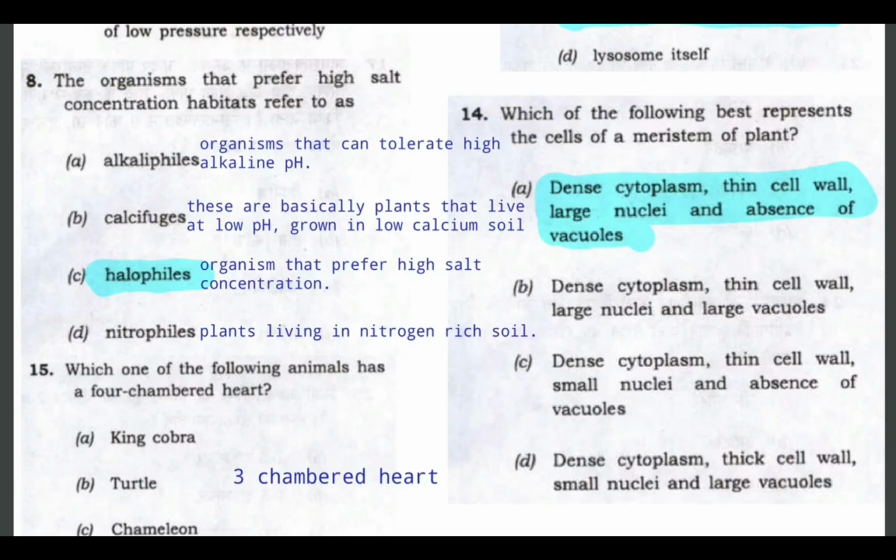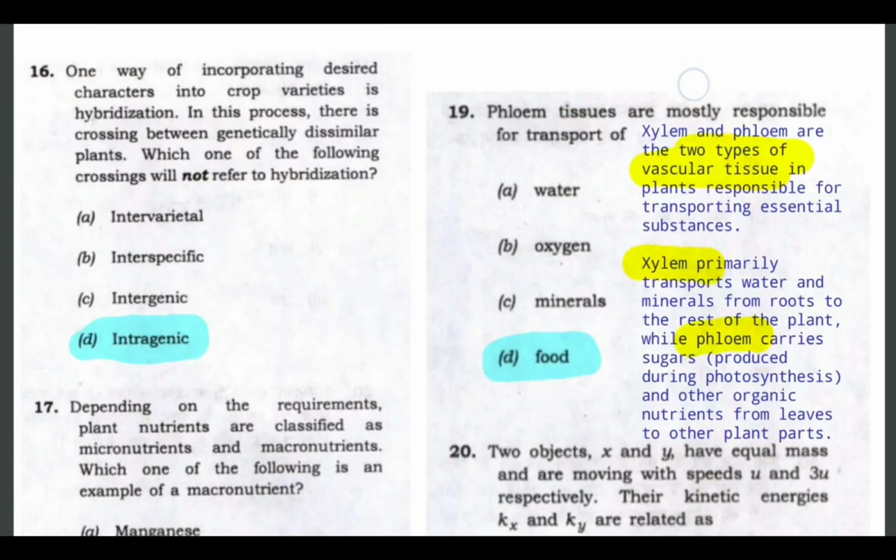So the cells of a meristem of a plant contain dense cytoplasm, thin cell wall, large nuclei, and absence of vacuoles. So here the vacuoles are absent, and you must know that plant cells have large vacuoles, but in meristem of plant, vacuoles are absent.